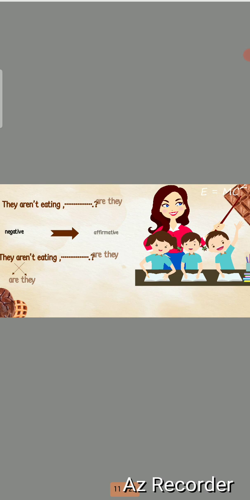They aren't eating. Are they? So are came in the first, they came in the second, and we change it into affirmative.